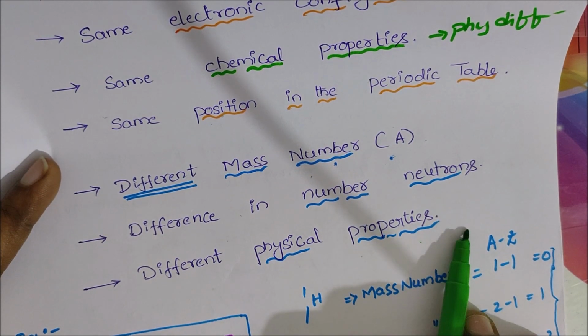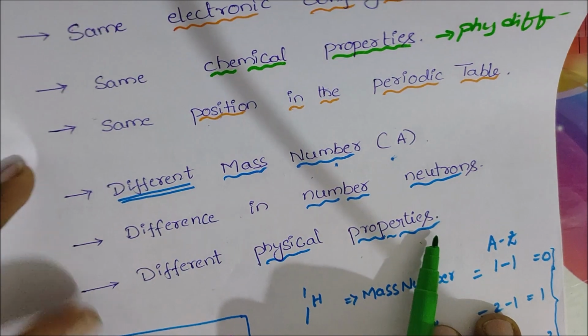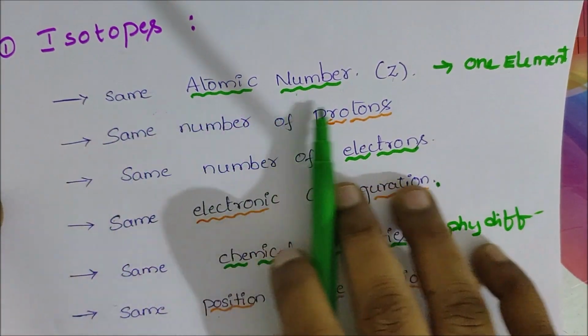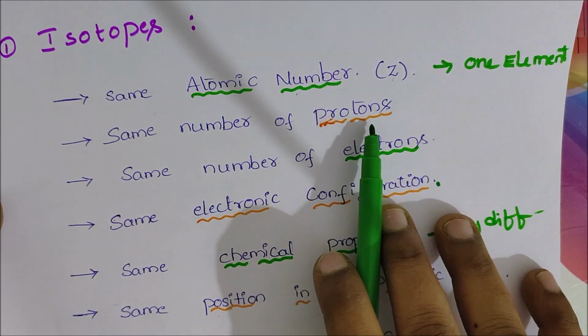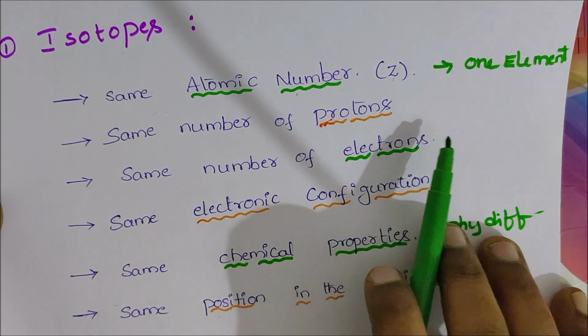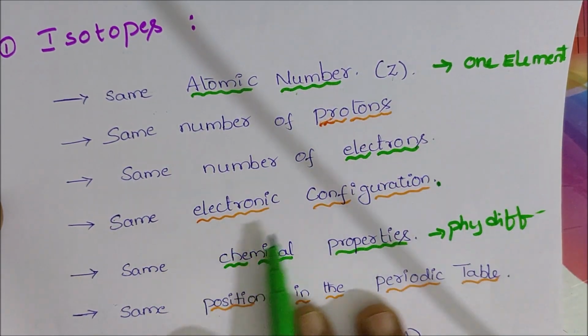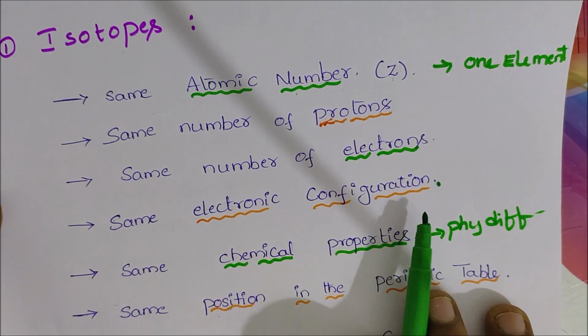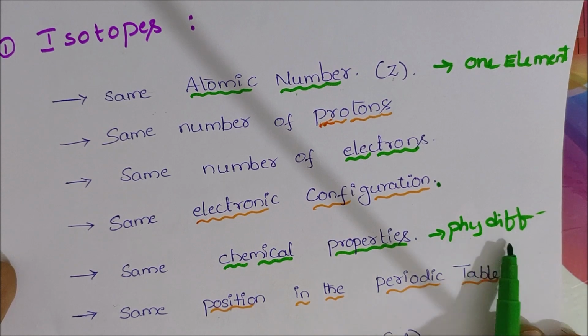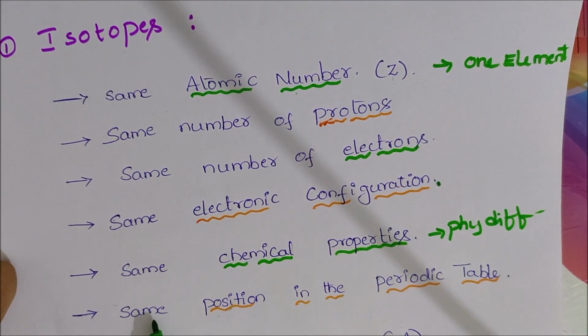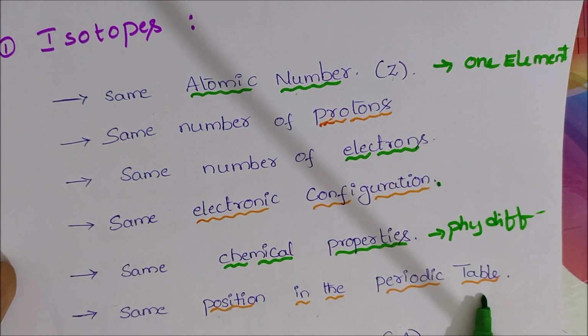They have the same number of protons and electrons but different neutrons, the same electronic configuration, and the same position in the periodic table.